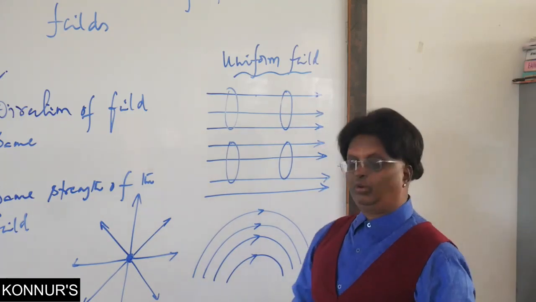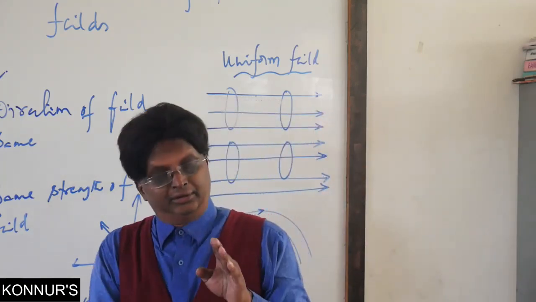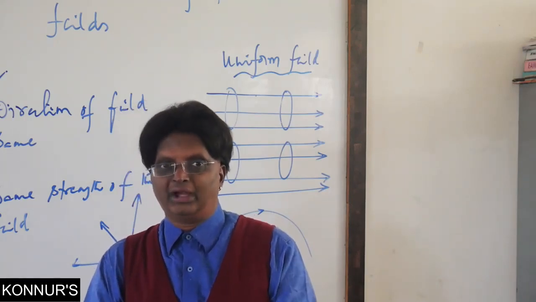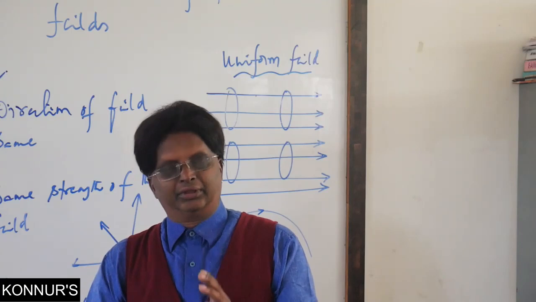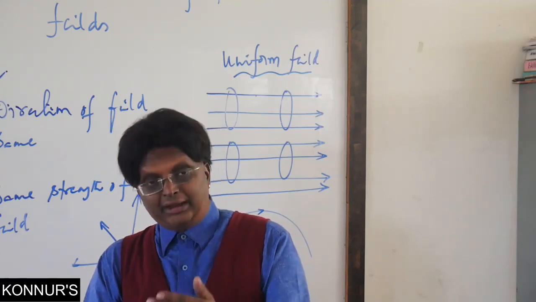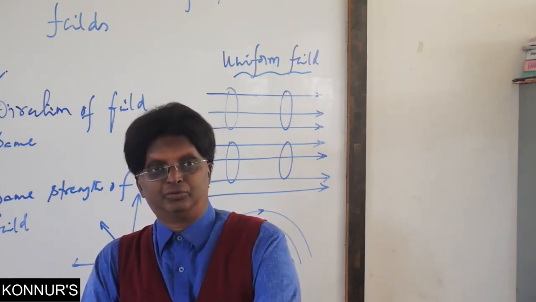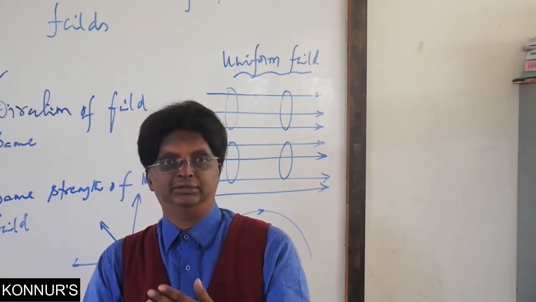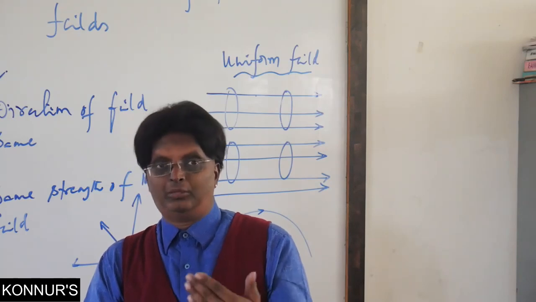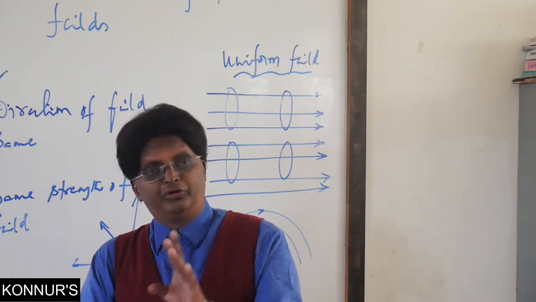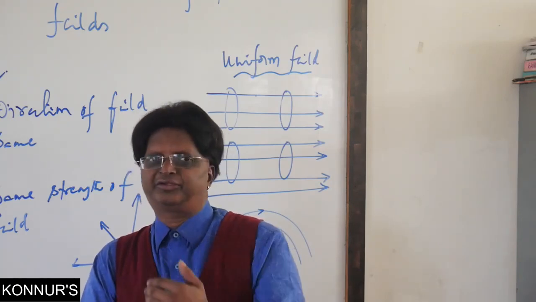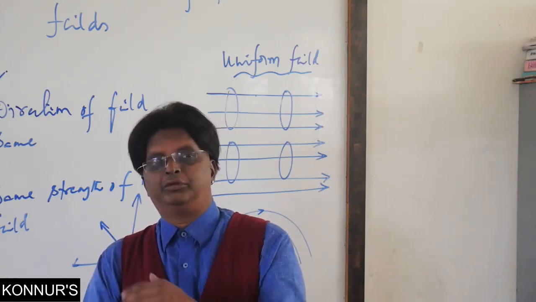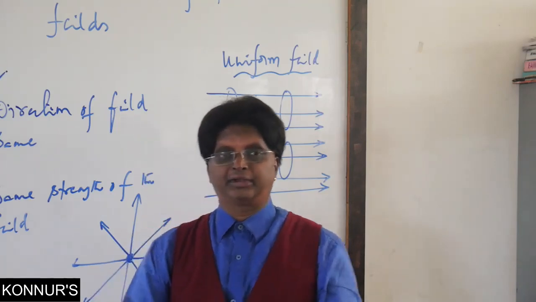Now comes a question: what are the sources for a uniform electric field and what are the sources of a non-uniform field? Yes, thanks for your interest. Those are topics we are going to continue with in our next sessions. We have cases where we find uniform and non-uniform. Uniform electric field we come across in very few cases, and in most of the cases that we discuss, it will be a non-uniform electric field.